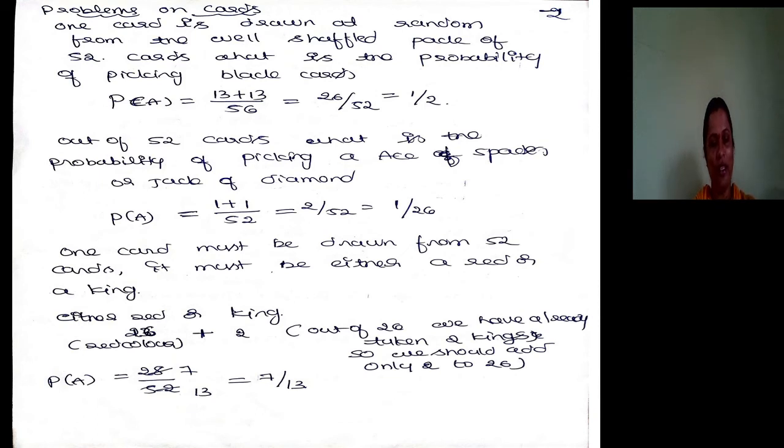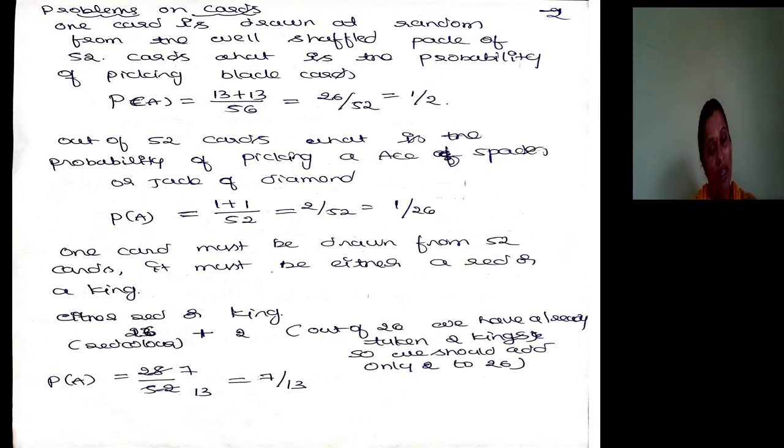Did you get my points? So, either red or king. One card must be drawn from 52 cards. It must be either a red or king. There are how many red color cards? 26. So, how many kings? In the 26, try to understand, 2 kings are there.